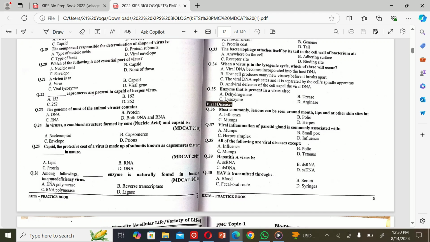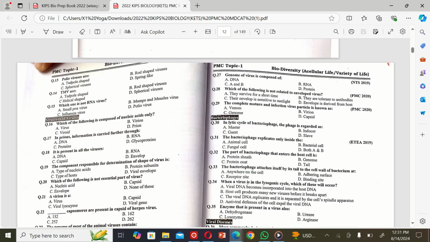Protein. The next MCQ is: among the following, which enzyme is naturally found in human immunodeficiency virus? A. DNA polymerase, B. Reverse transcriptase, C. RNA polymerase, and D. Ligase. So the correct option is B. Reverse transcriptase. The next MCQ is: genome of virus is composed of A. DNA, B. RNA, C. A and B, and D. protein. So the correct option is C. A and B.